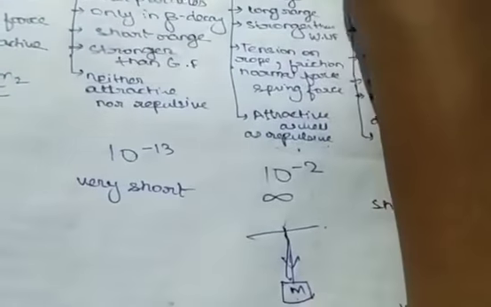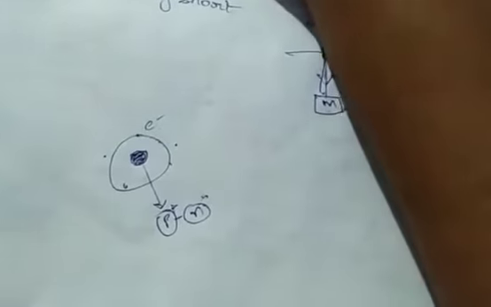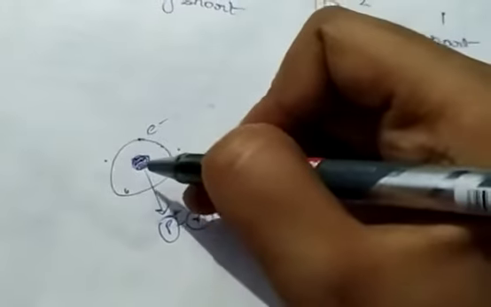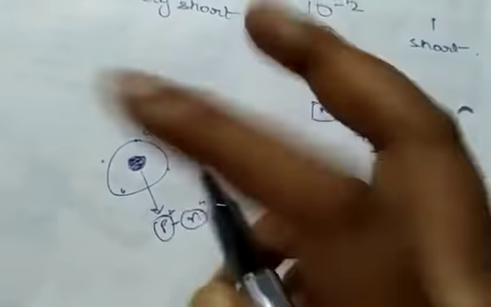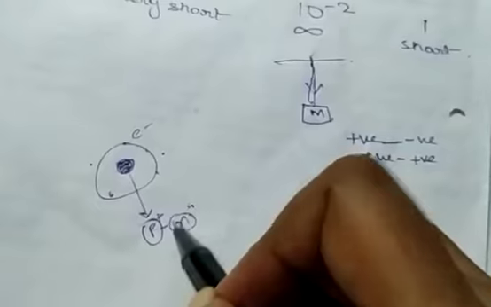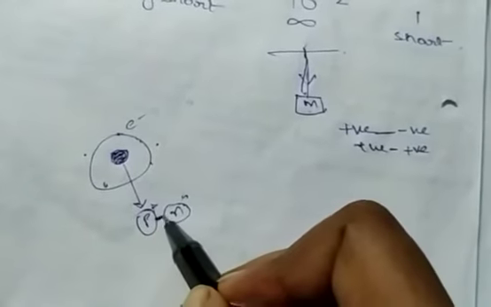How can these protons be stable? According to electromagnetic force, whenever there are two positive charges, there must be a force of repulsion. But inside the nucleus, you will find that protons are in a stable condition, means there is a force of attraction between two protons, or between a neutron and a proton.